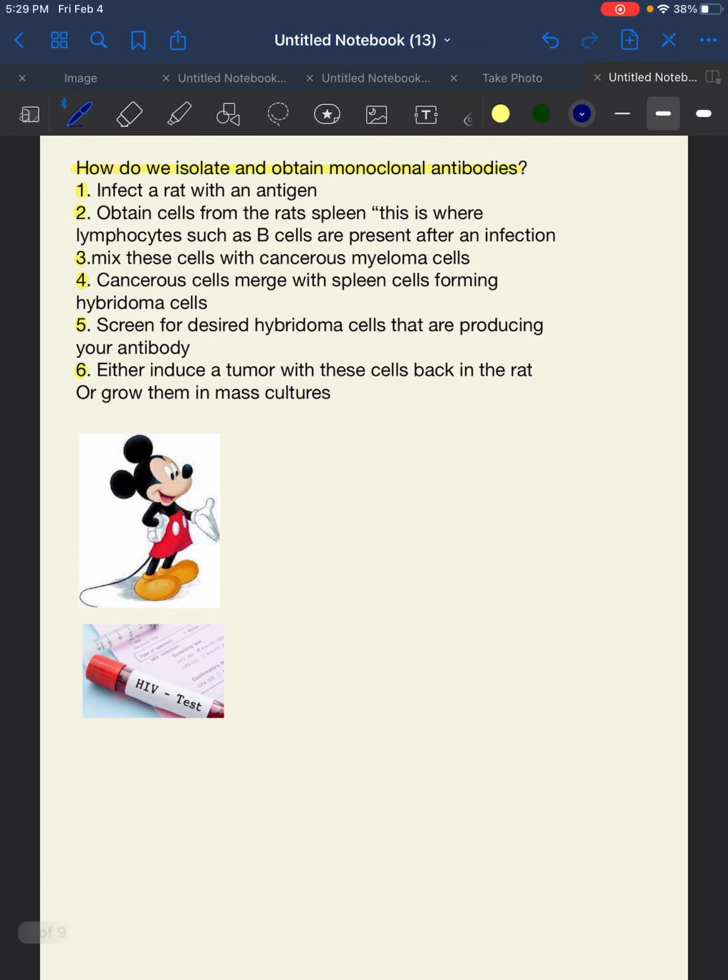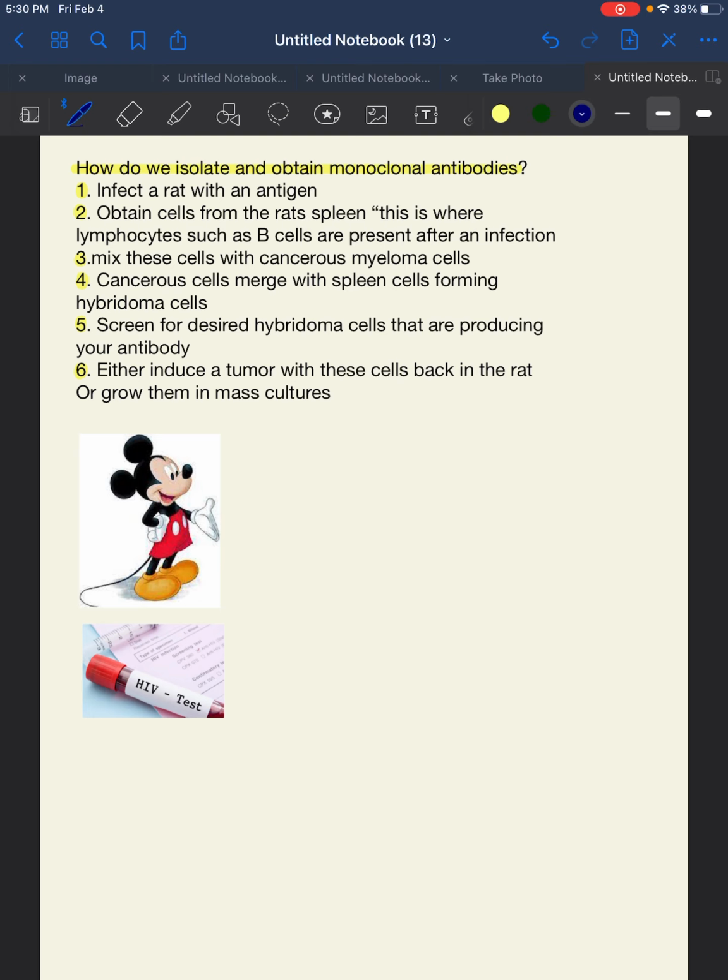So, since monoclonal antibodies are so desired, how do we actually isolate them and grow them in a lab? So the first thing you're going to want to do is basically infect a rat. You infect a rat with, say, pathogens such as HIV. Once the rat is infected with HIV, we can allow that rat to sit for about 4 days and let his adaptive immune response kick in. Once his adaptive immune response kicks in, there's going to be an abundance of lymphocytes, B cells, which produce antibodies, specifically plasma cells, which produce the antibodies, present in his spleen. So we can then harvest his spleen, or harvest his spleen cells.